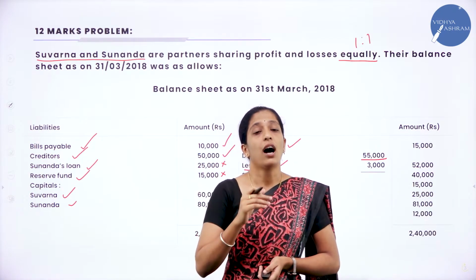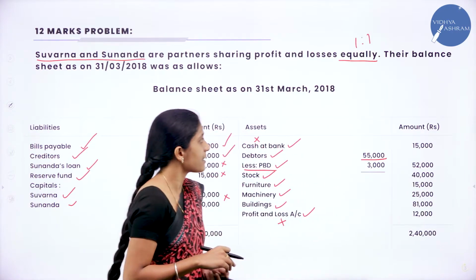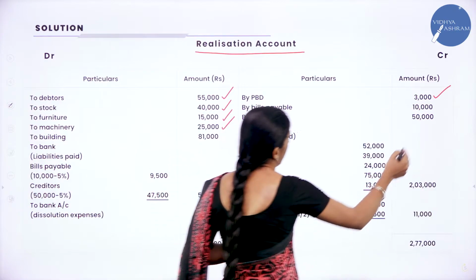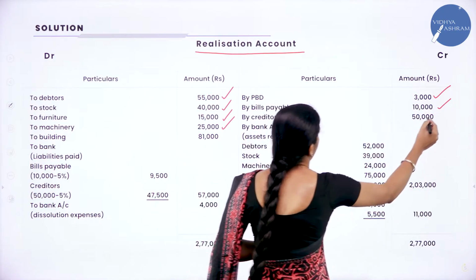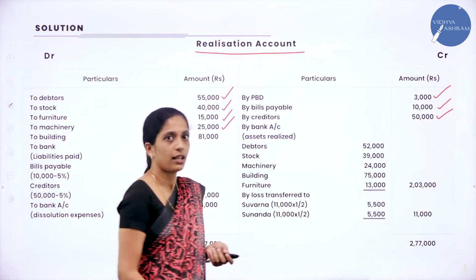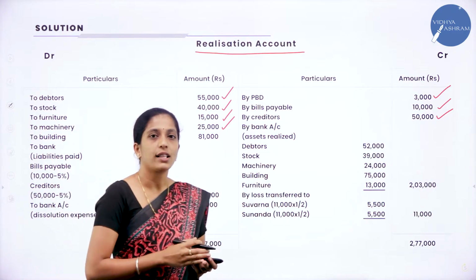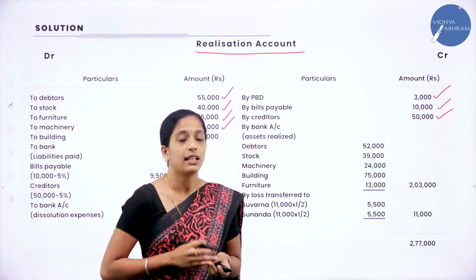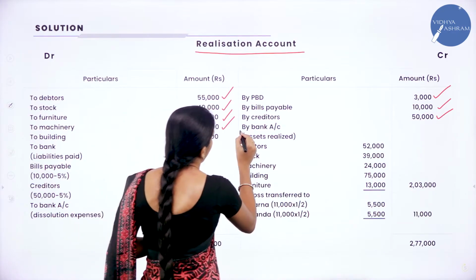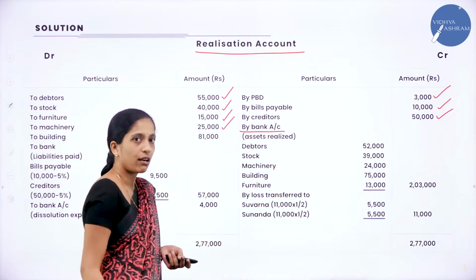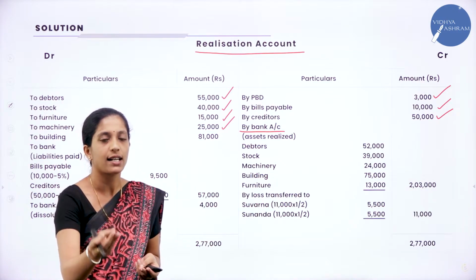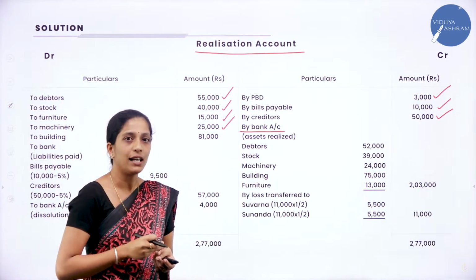Now we shall see how we have recorded in the realization account. Already we have recorded PBD. Next, bills payable 10,000. Next, creditors 50,000. Now we are done with taking all the assets together, all the liabilities together. Now we have to sell the assets. For that we write it as by bank account. As I told, why we are recording it as by bank account: when you sell the assets, bank or cash comes to the business.